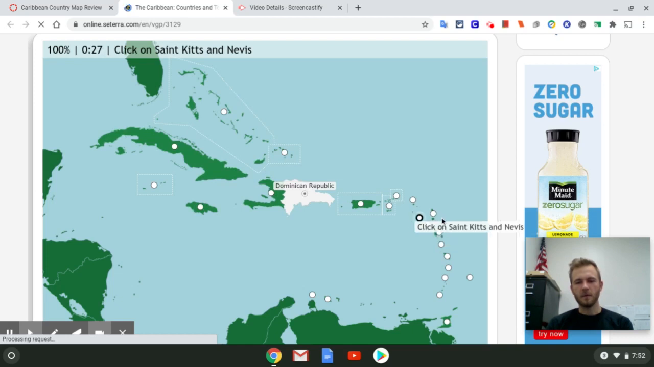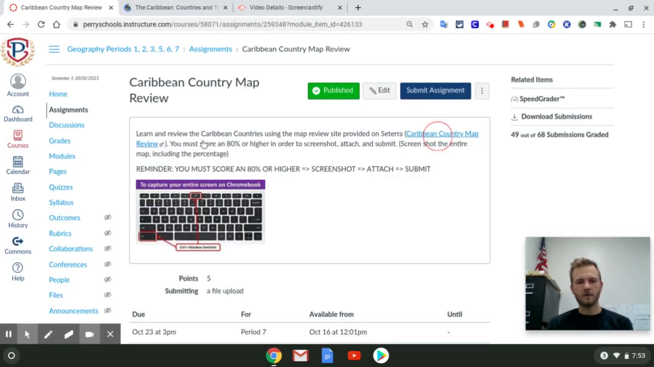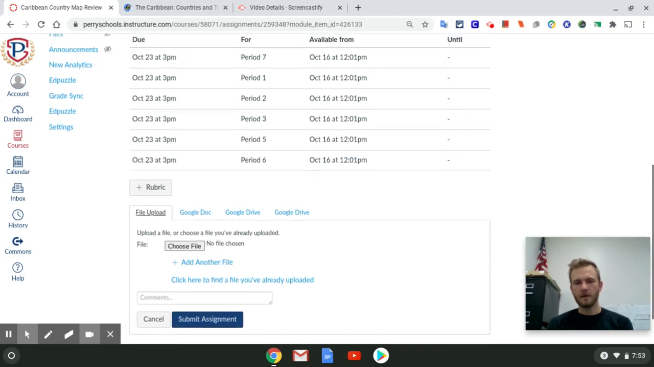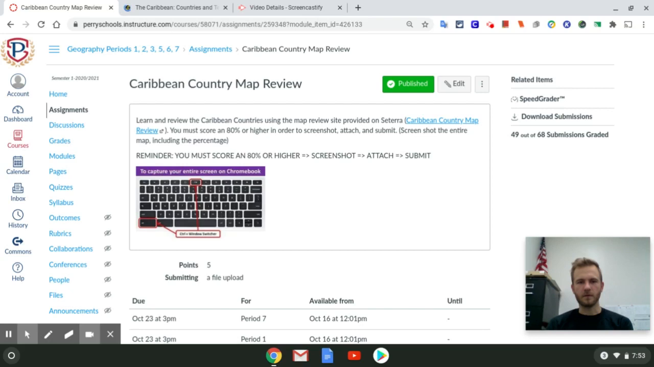Here's a little bit more about, do you know the order? These are known as the Lesser Antilles. So do your best. That's why you only need to get an 80%. Once you do get an 80%, hit Control Shift Windows, and that'll screenshot your entire screen. Then you need to attach that screenshot to the assignment. You would do that by hitting Submit Assignment and then hitting Choose File and finding your screenshot. That is the explanation for the Caribbean country map review.